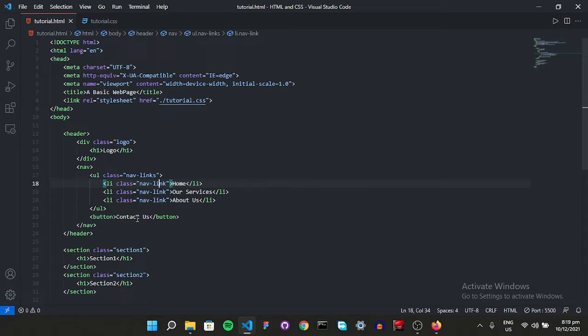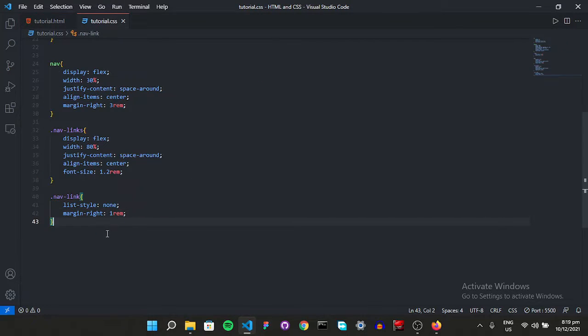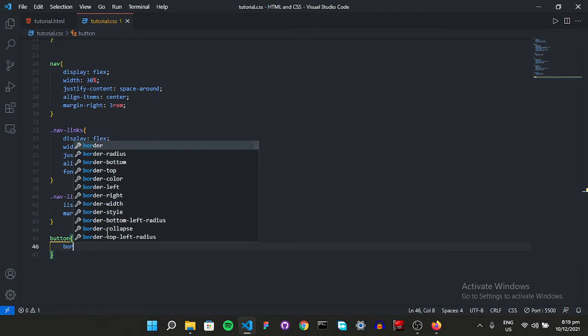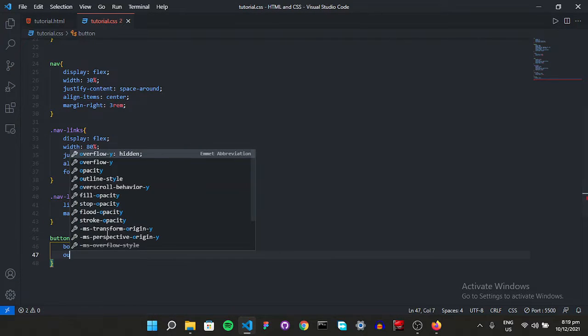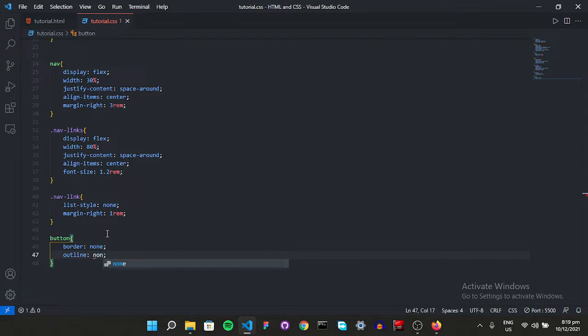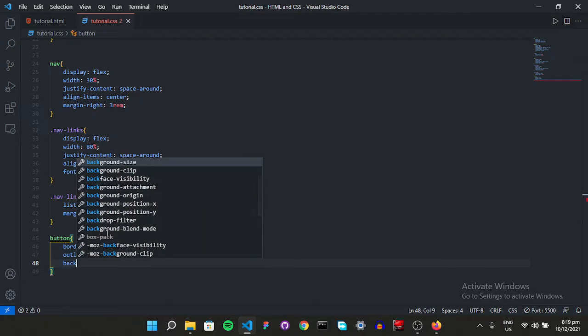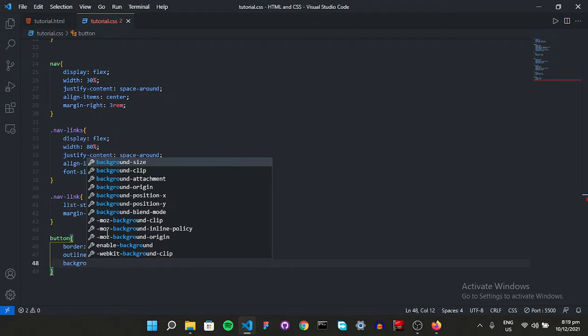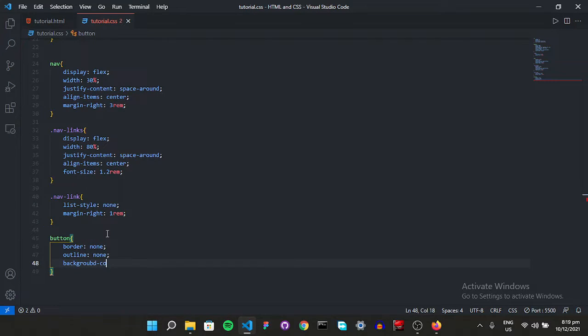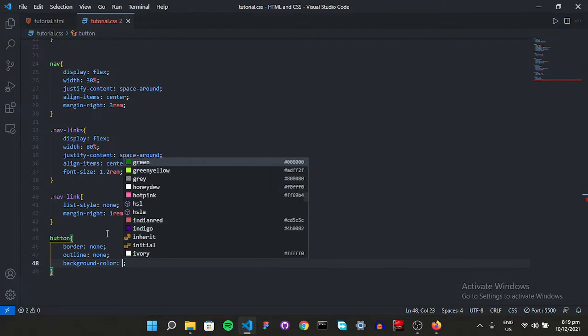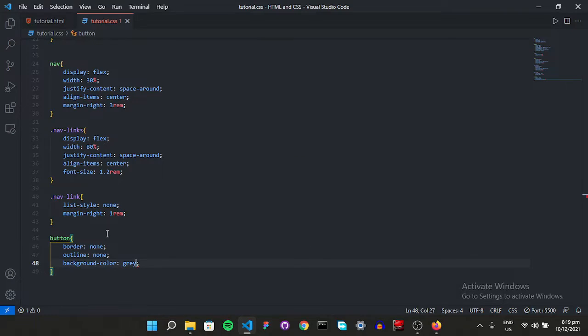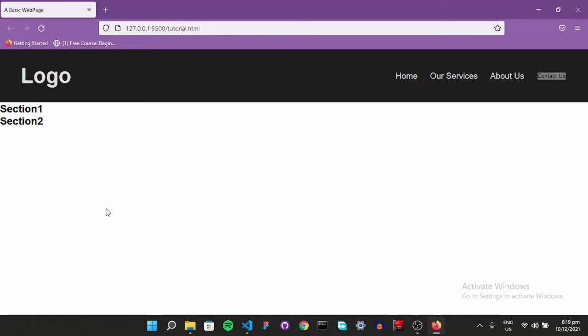After the link, we have our button. So let's target our button. Let's remove the basic styling from it, right? So border none. Outline is going to be none. And then let's give it a background of a lighter color. Background color. Oh my god, I can't type today. Background color, let's say a bit of gray. That's fine. Yeah, that's better.